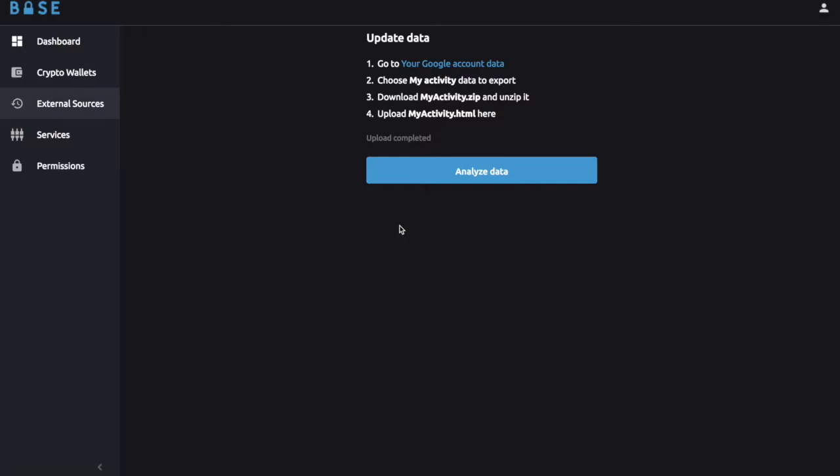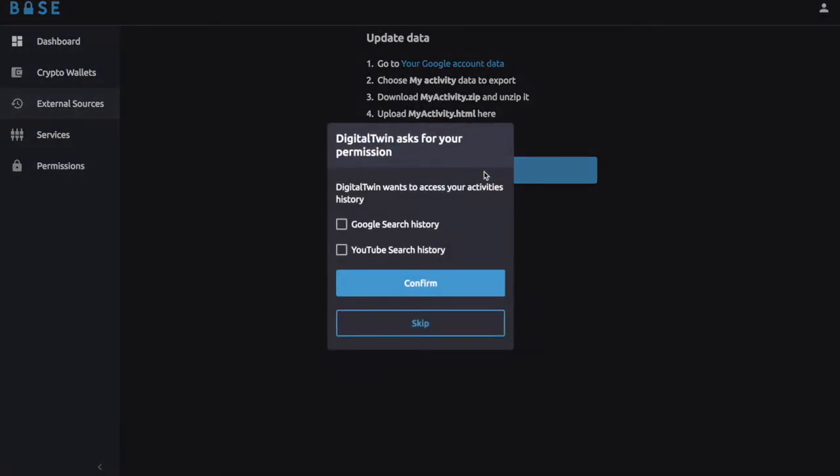So we need someone that will process your search history and build a digital profile of your interest. We are working on a service called Digital Twin that is doing exactly that. When we click Analyze, we get a pop-up screen asking you to provide access to this service. This service will analyze your search history and build a digital profile.